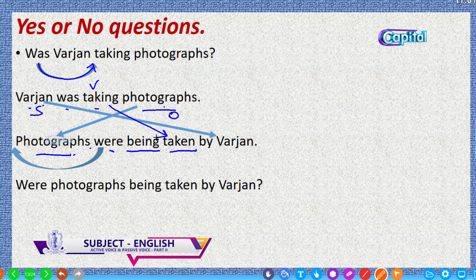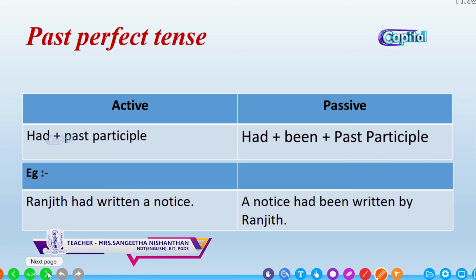Now, it is in the statement word order in passive voice. Again, you have to give it in the question word order. So, bring the verb to the beginning. Now, the question is, were photographs being taken by Virgin?